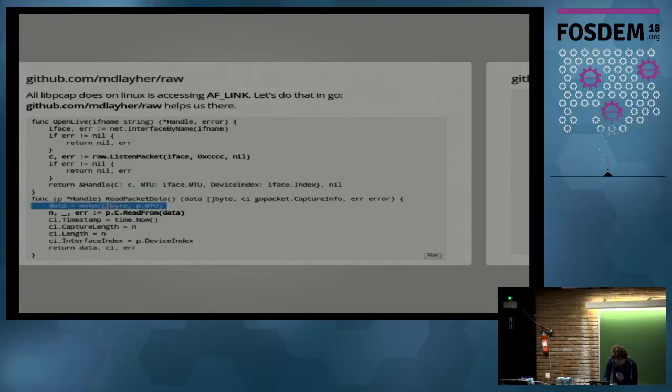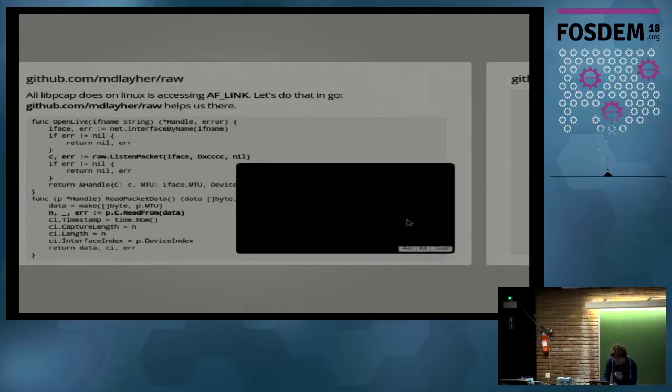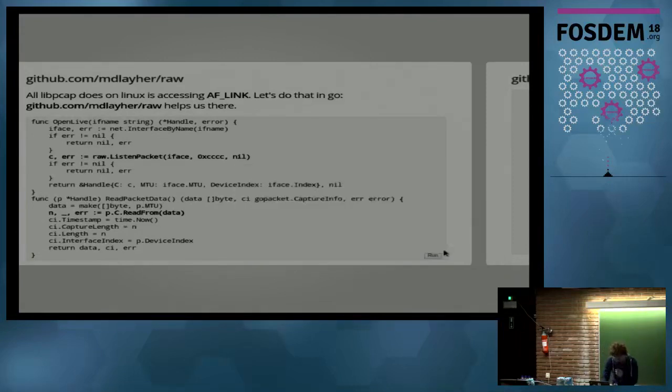First, we're creating a data buffer which has the size of the maximum transfer unit of the interface. We read the data into that buffer, and then we are filling in some capture info, like when we captured it, how much we captured, how big the packet is at all. In this case, the reader always reads the whole packet, so it's the same value. And we tell the capture info which interface it was, and then we return the data. And actually there you don't see much, except that it's now compiling and no C library was linked in. I didn't really get to the point of creating a more useful example here.